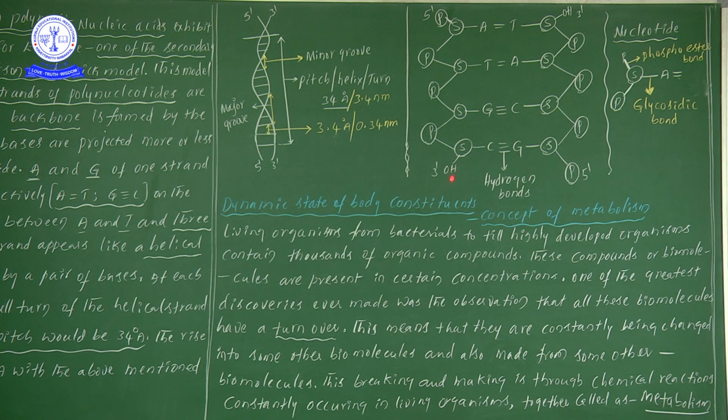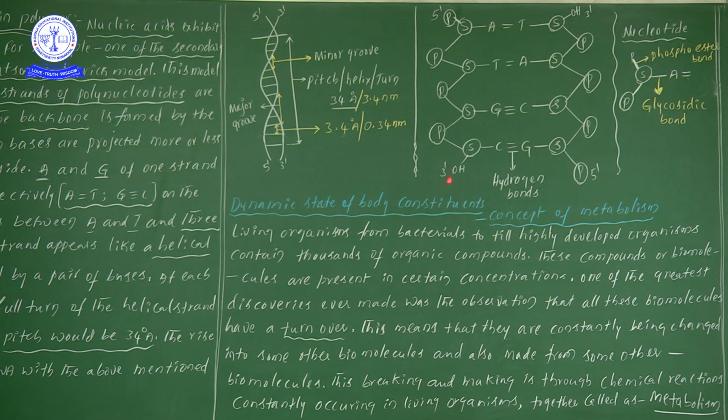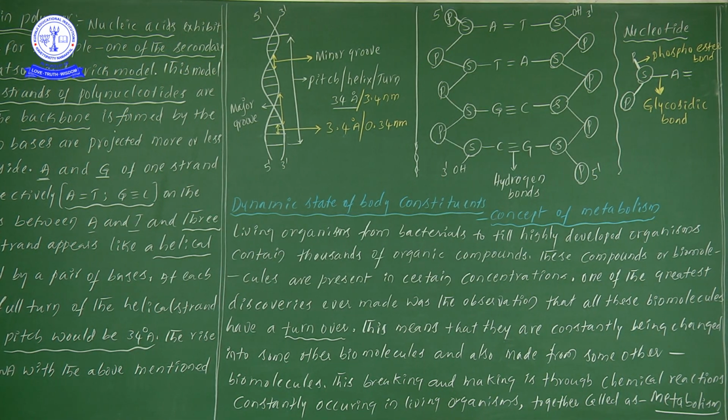Actually this OH will make a bond with a phosphate also, but here a free hydroxyl group is there. So when we observe the OH group, that side we consider as 3'.